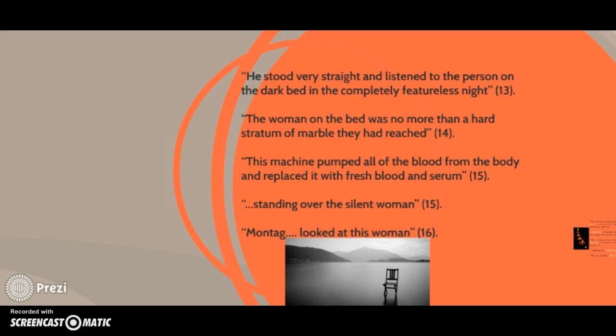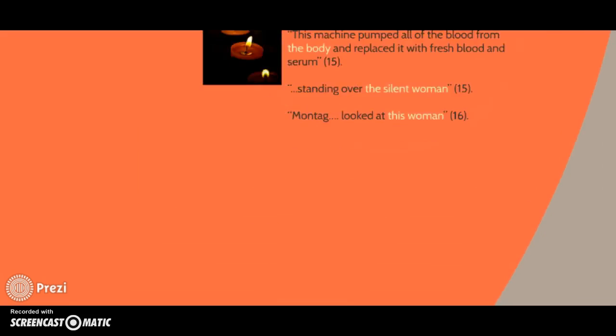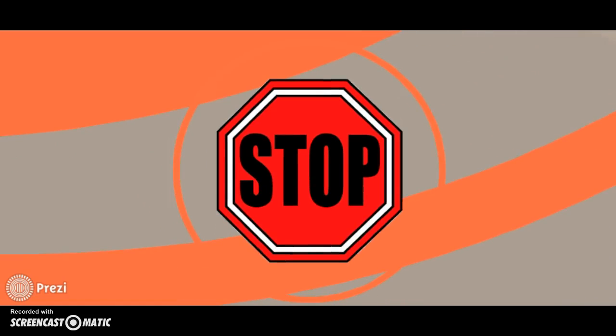All right, let's notice the repeating words. The person, the woman, the body, the silent woman, this woman. Stop. Please stop this presentation and complete task number 3. When you have completed task number 3, you may continue by pressing play.